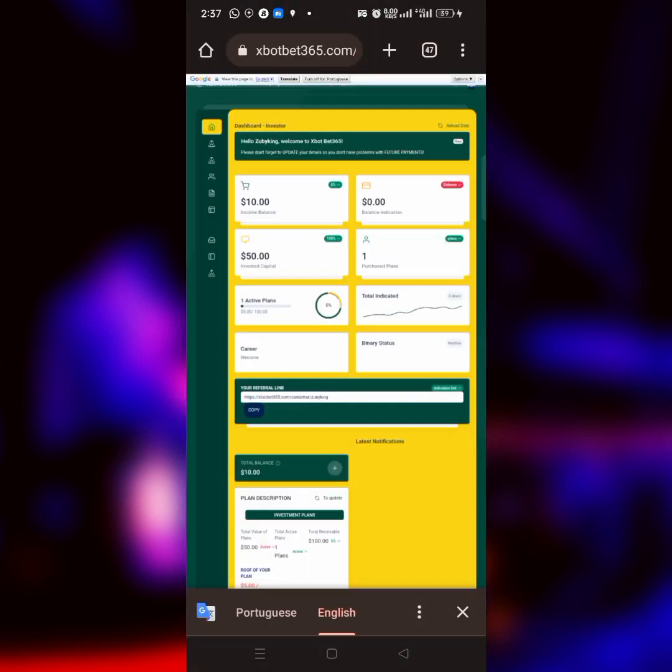So there's no work you have to do on this particular platform apart from signing in with the link in the description and then purchasing a plan, and then let the plan work for you, let the robot work for you.